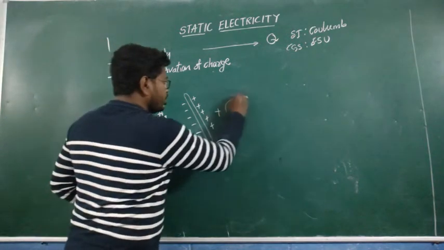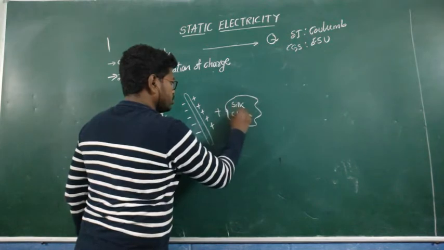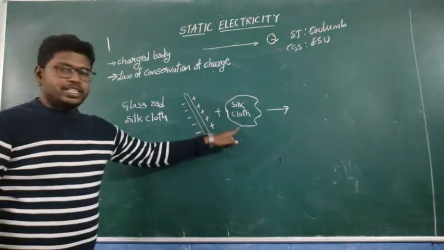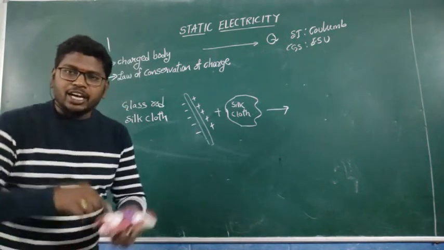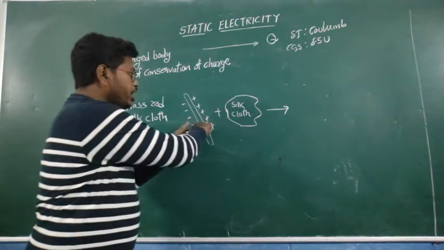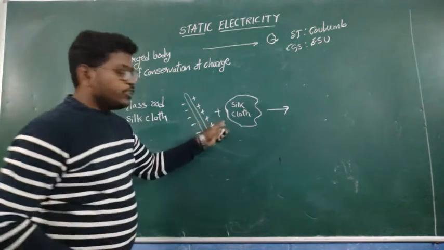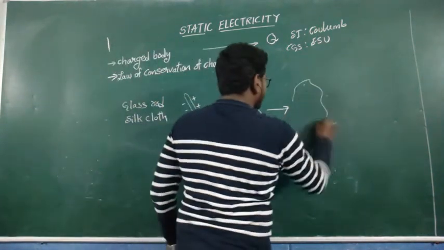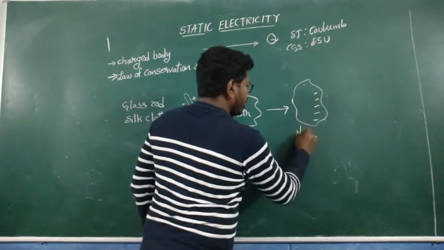Whenever the glass rod is rubbed with the silk cloth, the negative charges of the rod are transferred to the silk cloth.